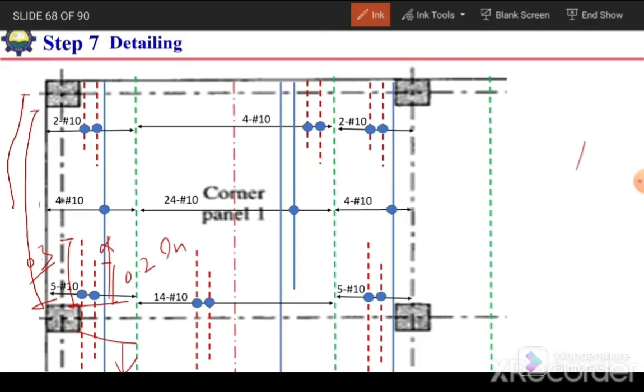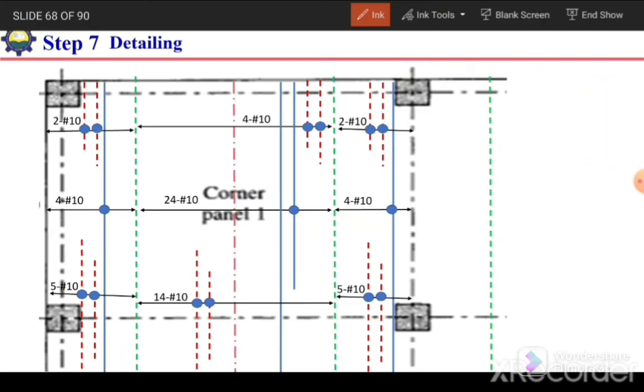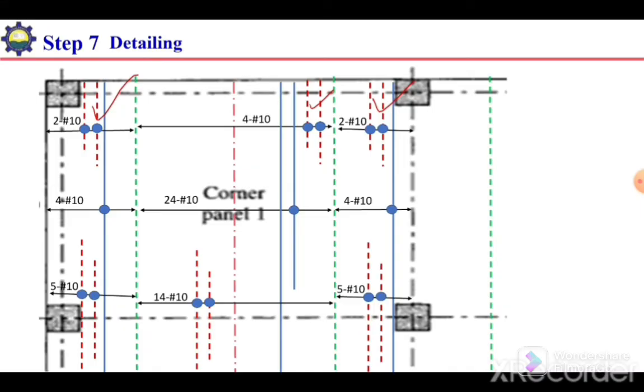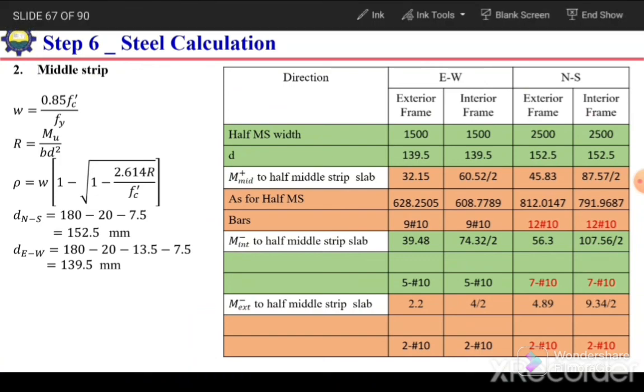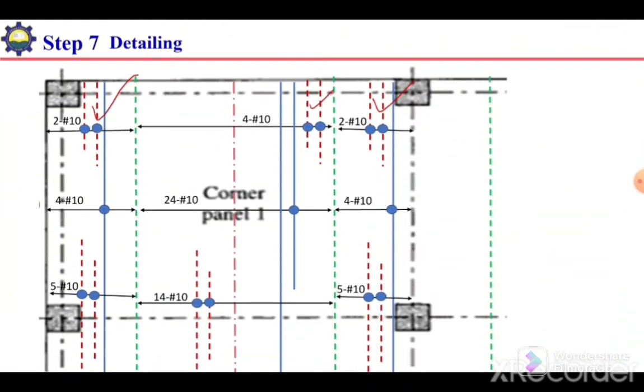So this is how we place this negative reinforcement. Similarly, we will place the reinforcement for exterior negative moment at column strip, and similarly the negative reinforcement for middle strip. For example, I check M positive for middle strip. In north-south direction, it is 12 bars, number 10, for exterior, and 12 for interior. So let's see how we will place that.